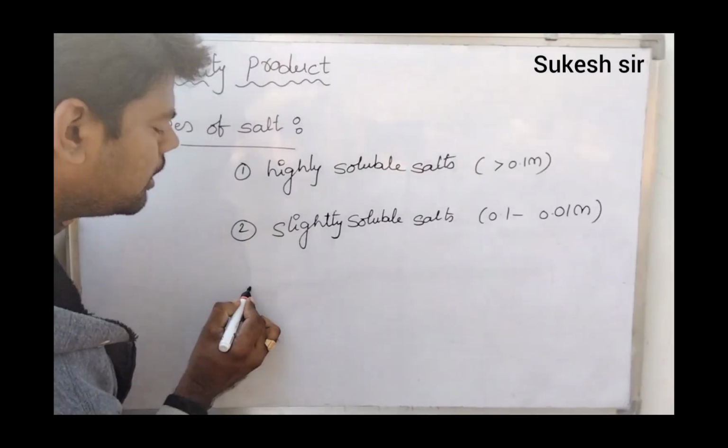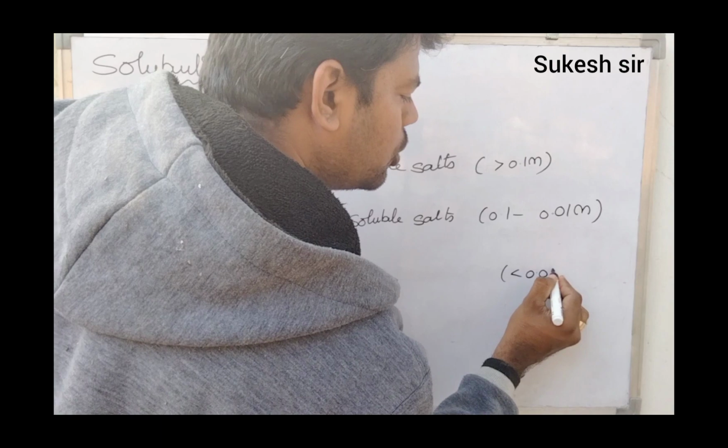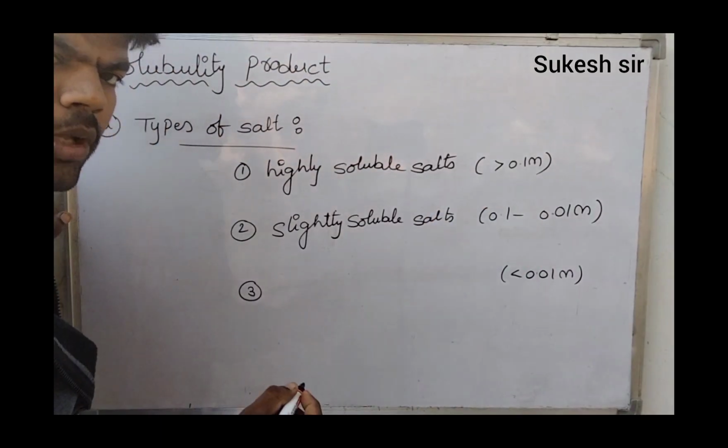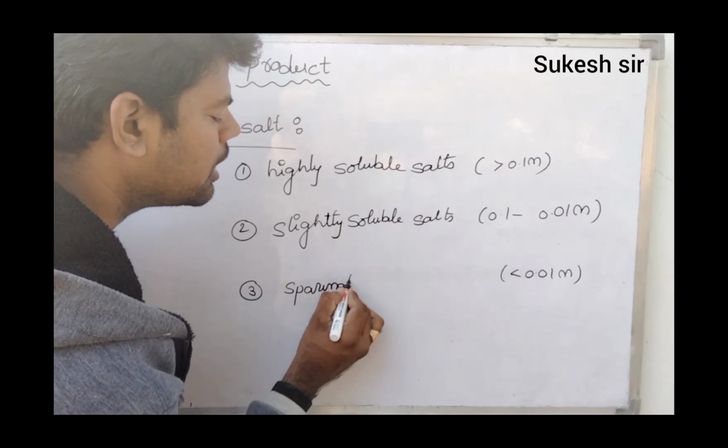In a similar manner, if a salt has a solubility value less than 0.01 molarity, what is it called?